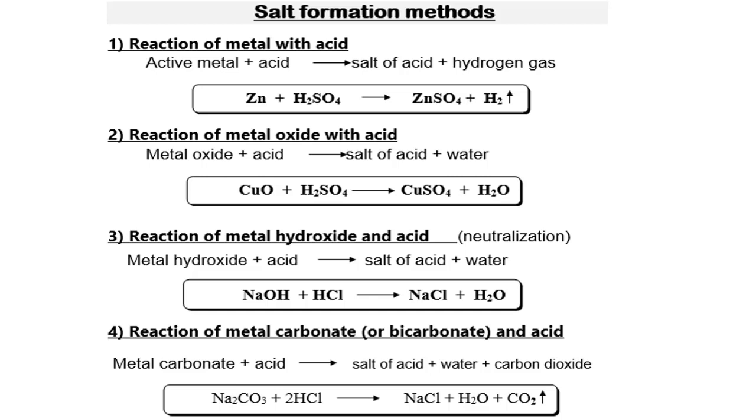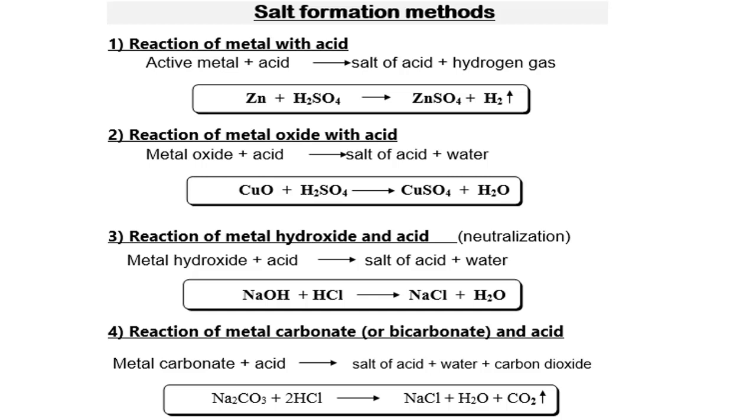Number two, reaction of metal oxide with acid, like copper oxide plus sulfuric acid gives copper sulfate plus water. Number three, reaction of metal hydroxide with an acid, like sodium hydroxide plus hydrochloric acid gives sodium chloride, which is salt, plus water.